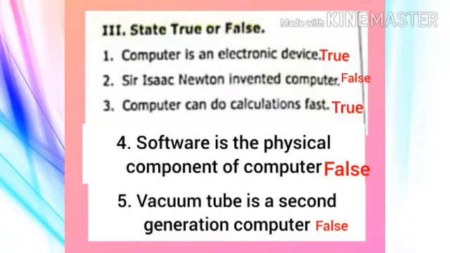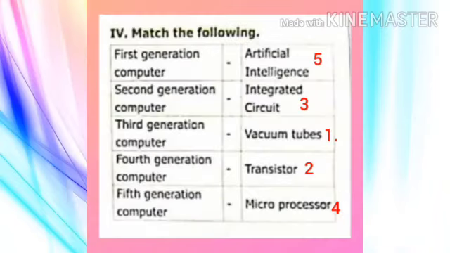Question number 5. Vacuum tube is second generation computer. It is false. Because vacuum tube is a first generation computer. It is not a second generation computer. So it is false. Okay, so now we can see match the following, children.